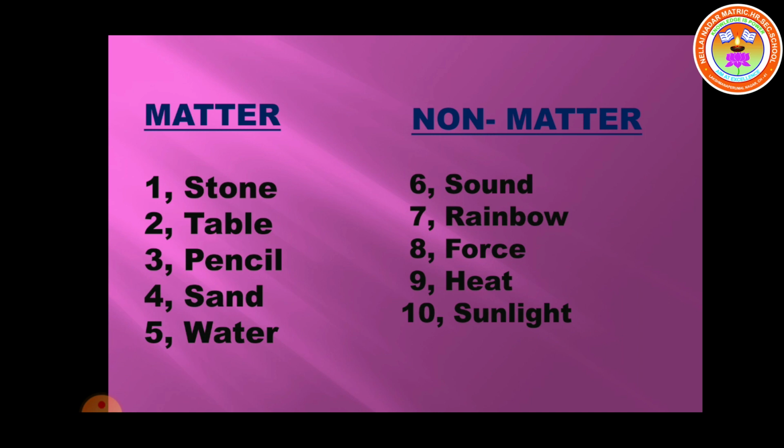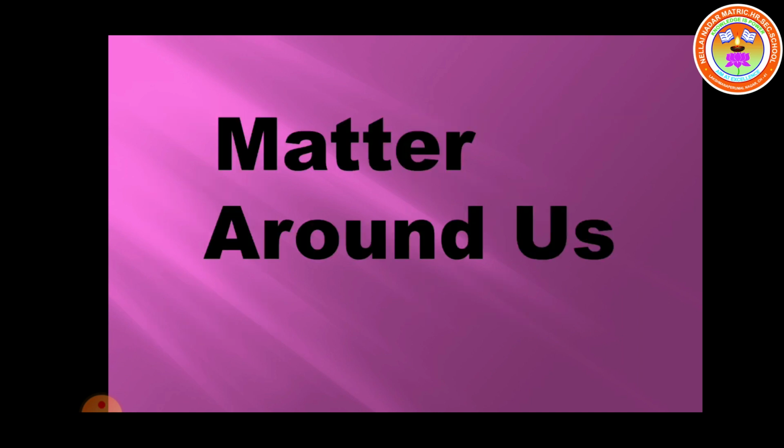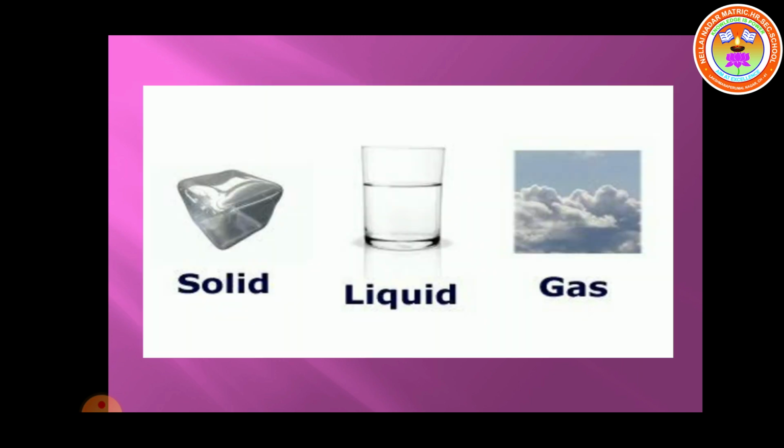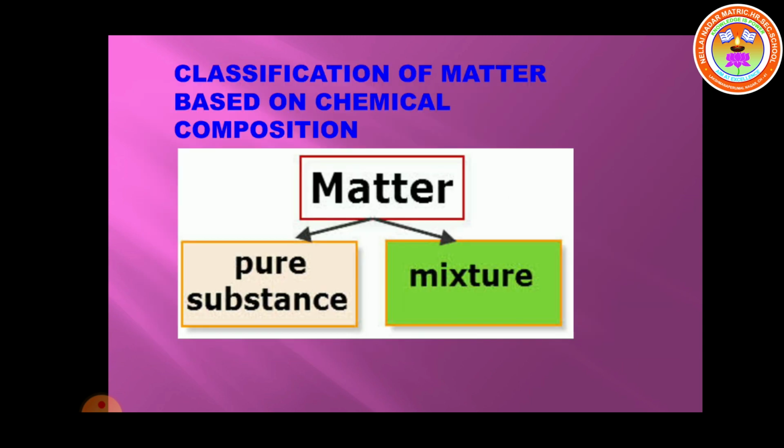And this activity is very useful for you because you know our first lesson is matter around us. Next we discuss the classification of matter. In 8th standard you have studied the classification of matter based on their physical state. Based on their physical state, matter is classified as solid, liquid and gas. But this year we are going to study the classification of matter based on chemical composition. Based on chemical composition, matter is classified as pure substances and impure substances, that is mixture.